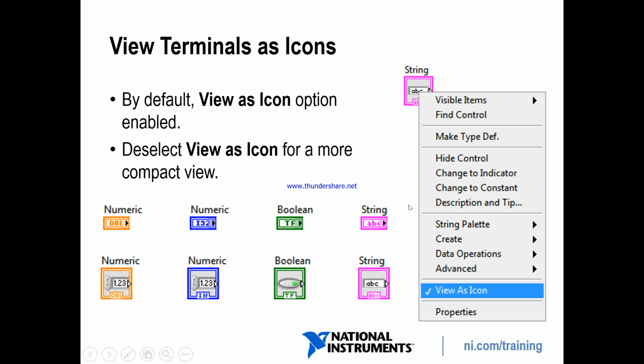If you right click on any kind of terminal, it will open a shortcut menu. In the shortcut menu you will find different classes. In the second last class you will see View as Icon. If you click View as Icon, it will change and look like this.